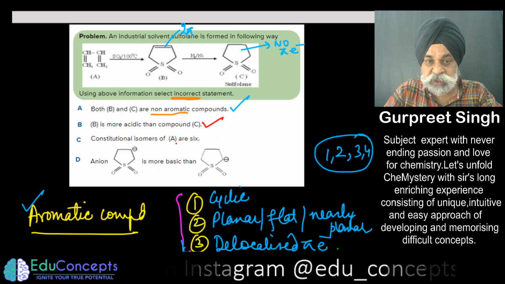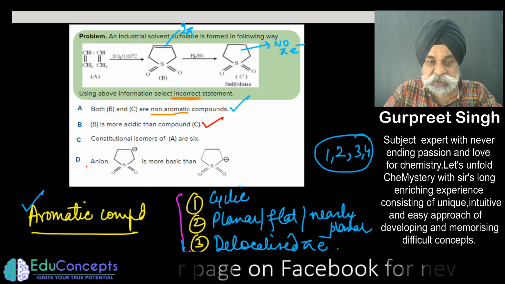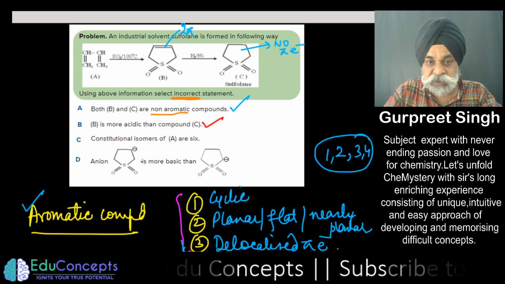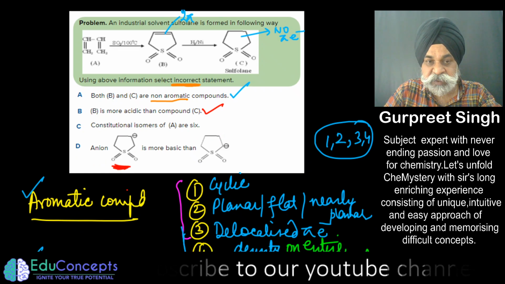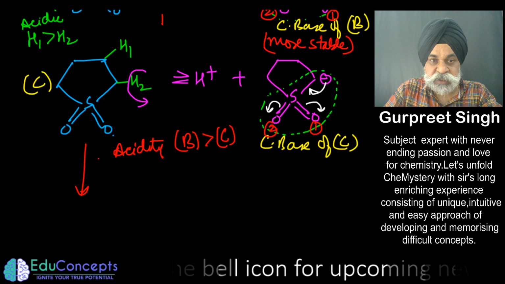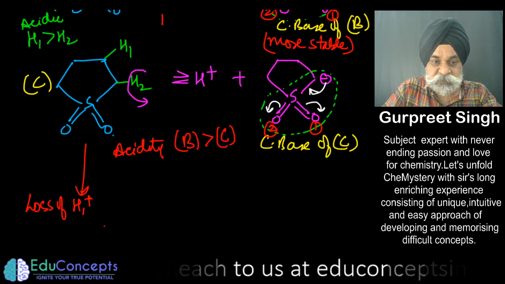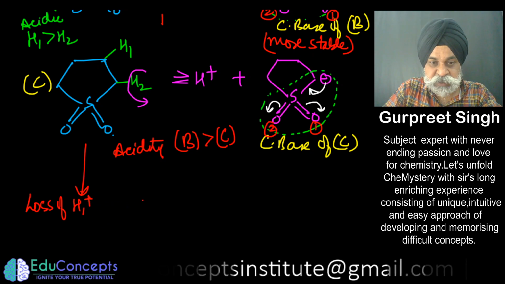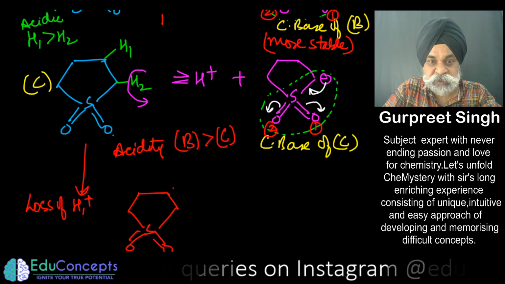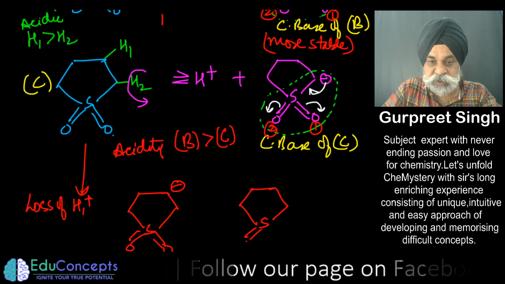Next is the constitutional isomers of A is 6. I am going to discuss that part in a while, because I could see option D is somewhat what we have just talked about. So this anion is removed. Just see, this is what is being asked. So if you remove H1 positive, this would give you this anion. So this we have already discussed, so this is a conjugate base, this also is a conjugate base of this same acid.